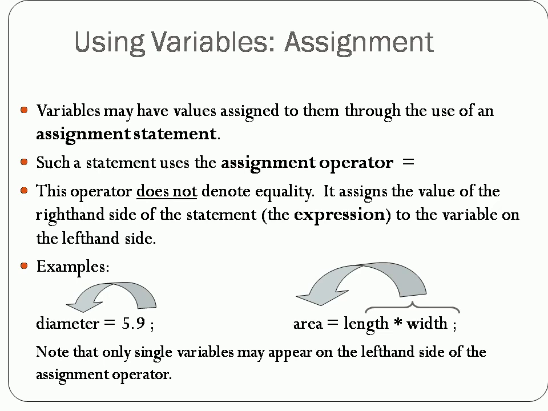For example, diameter equal to 5.9. The right hand side value 5.9 is assigned to the variable on the left hand side, named diameter. So here equal to is used to assign the value on the right hand side to the left hand side. Here equal to does not mean equality, that the value is equal to this value. It does not mean equalities.